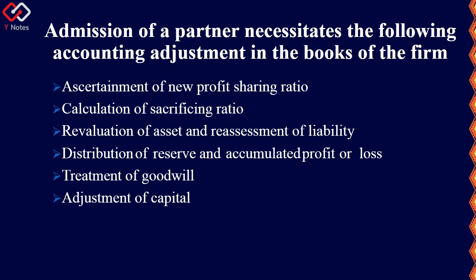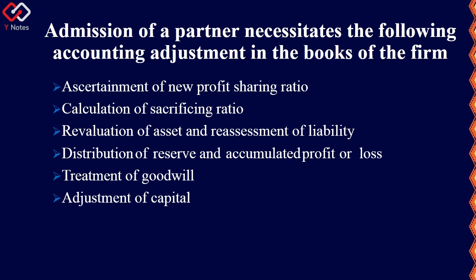Admission of a partner necessitates the following accounting adjustments in the books of the firm. So when a new partner comes in, there are some accounting adjustments that take place. Here the first one is ascertainment of the new profit sharing ratio. Take an example where A and B are the partners, and C comes in.